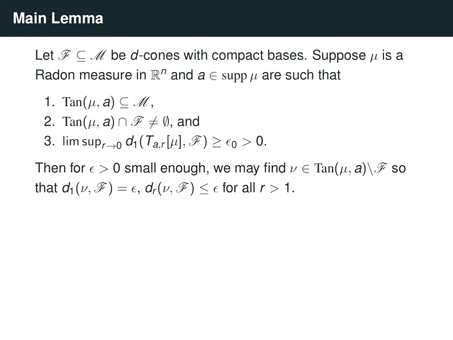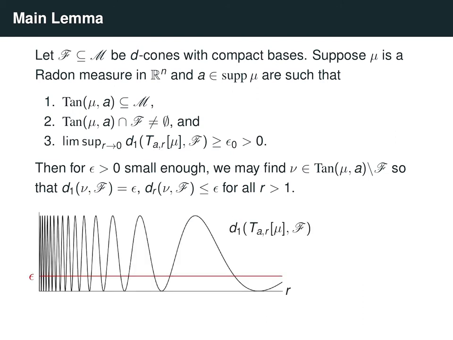Okay, so in practice, what's going to happen is that the d-cone M is going to be the class of uniform measures, and the cone F is going to be the set of flat measures. So that's how we'll apply it later. I won't go through the whole details of the proof. I'll just sketch the ideas. Basically, it's an application of the intermediate value theorem.